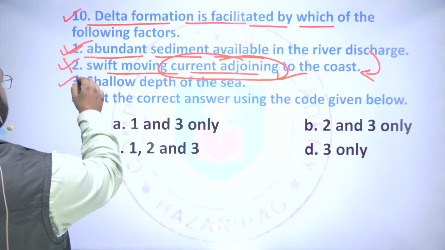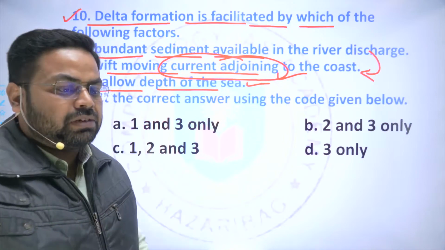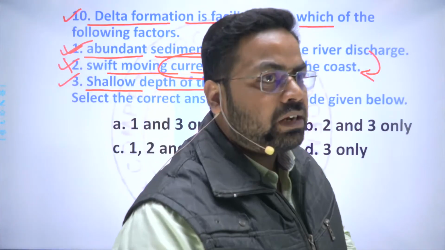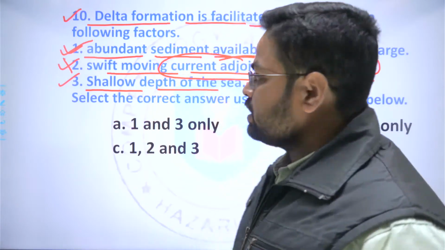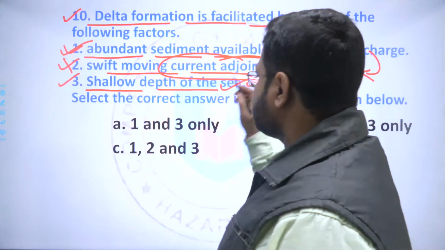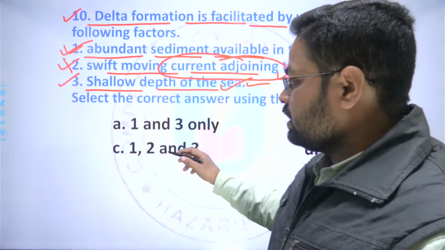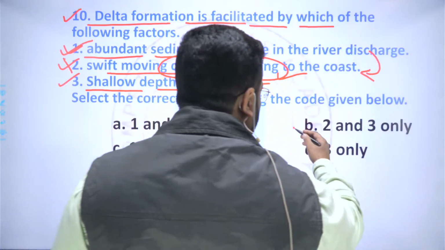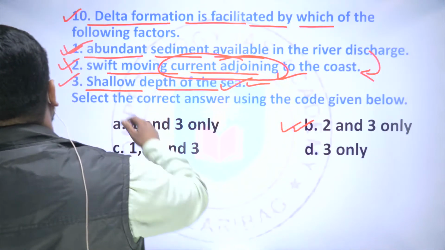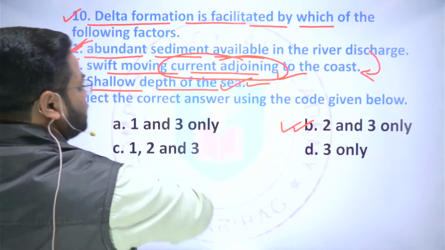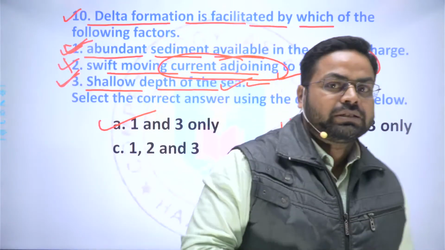Next is shallow depth of sea. This is also a favorable condition, because if there is more depth, then the undercurrent of the retreating ocean currents, as well as the depth of the sea, will not be favorable for the development of delta. So the answer will be 2 and 3 only, right? Oh sorry, 1 is the correct statement, 3 is the correct statement, so this is not the answer, but 1 and 3 is the answer.